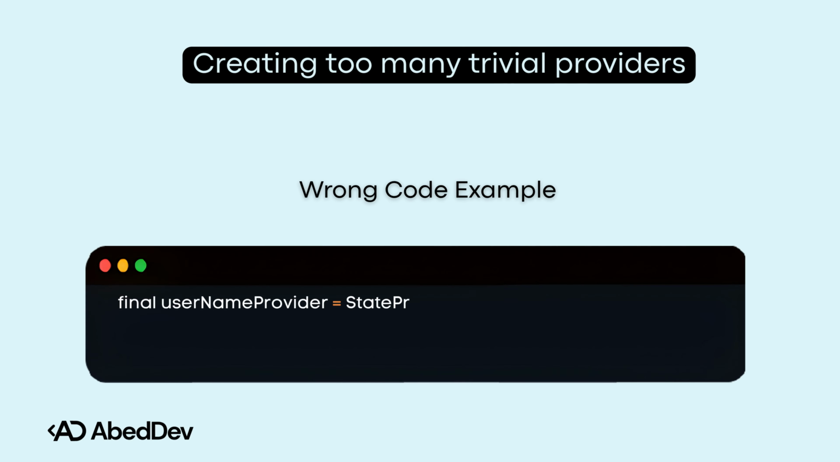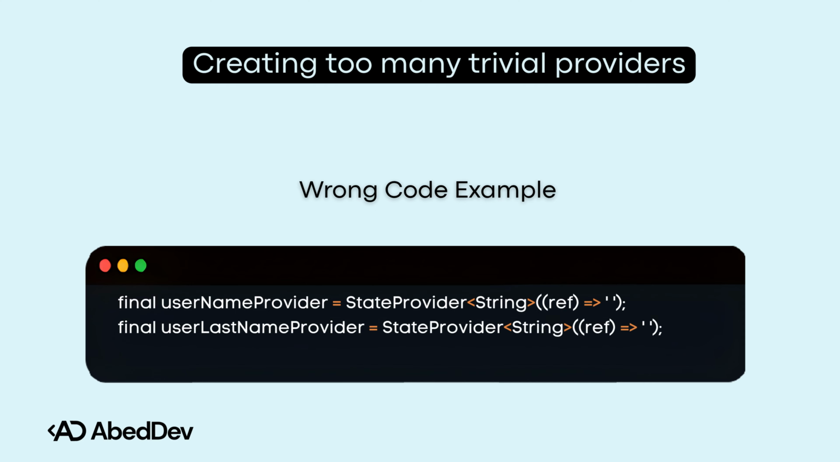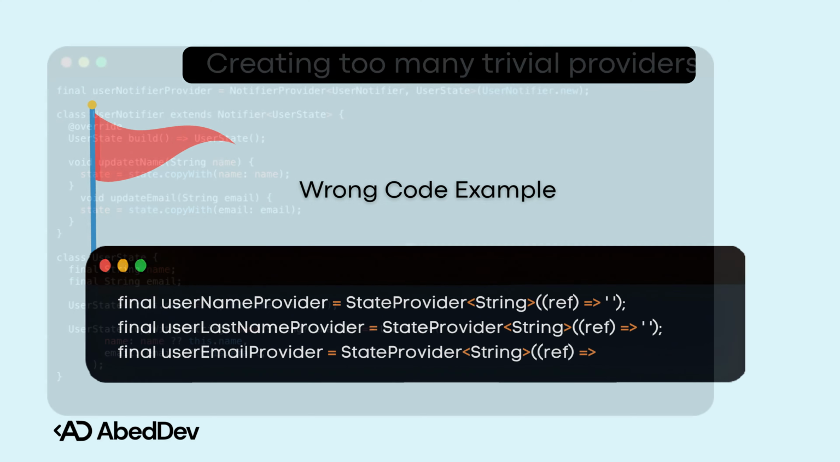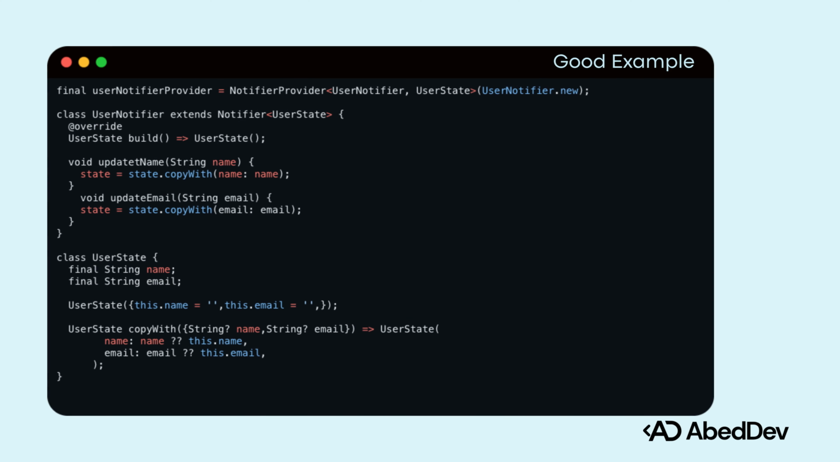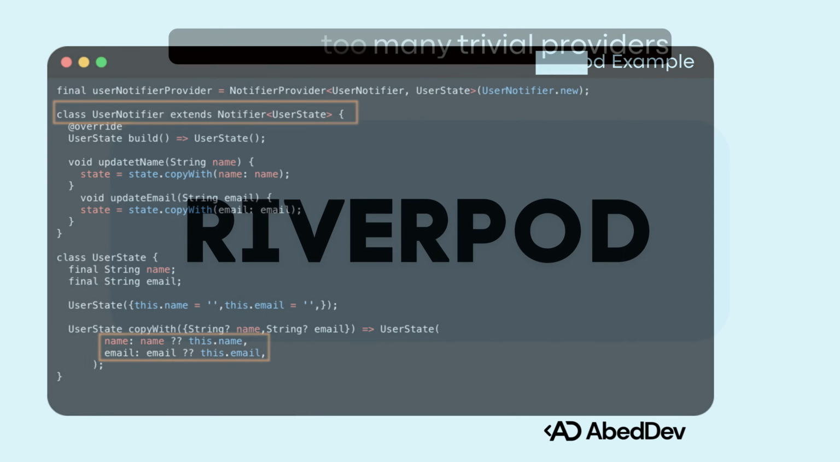If you have multiple providers that always depend on each other or manage part of the same state, that's a red flag. Instead, group related logic inside a single Notifier or AsyncNotifier. For example, if you have a username provider and a user email provider, consider merging them into one cohesive user notifier. That way, your app remains predictable, testable, and scalable.